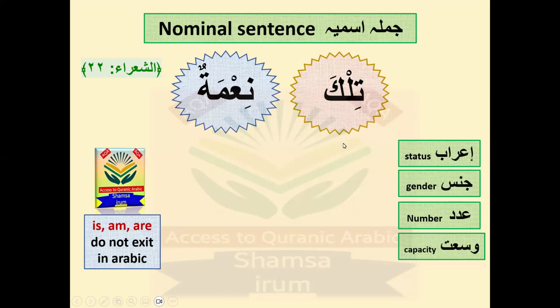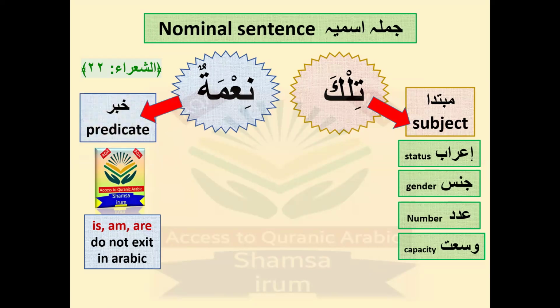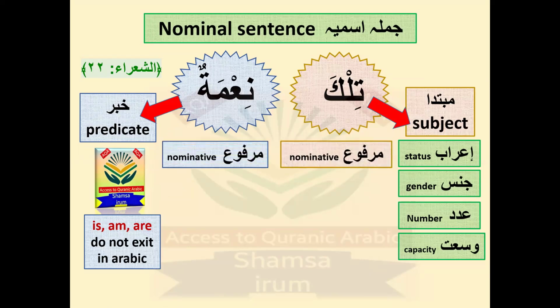And ni'matun is already in the marfu state; you can clearly see the dhamma at the end. So both are marfu. Tilka is the mubtada and ni'matun is the khabar, because we divide the jumla ismiya in two parts: the first part mubtada and the second part khabar, and the i'rab of both of them is marfu.